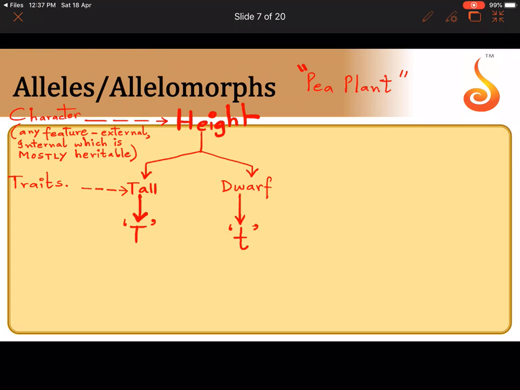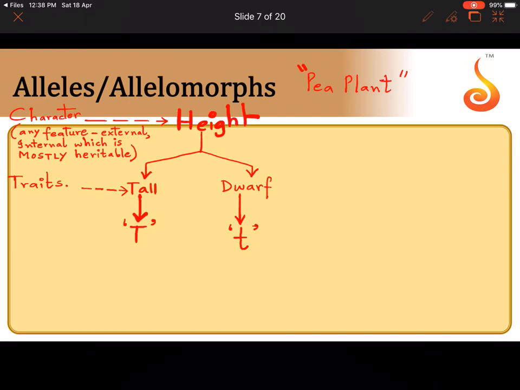So I've given it my own notation here. These are the standard notations which we are going to follow throughout the chapter when we learn about inheritance in pea plants. So the gene that is coding for tall, which is coming under the character height, is capital T. The gene that is responsible for dwarfness, which is a form of height, is small t.